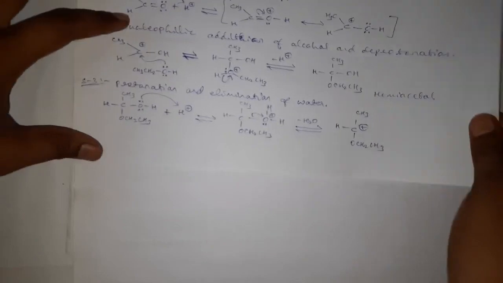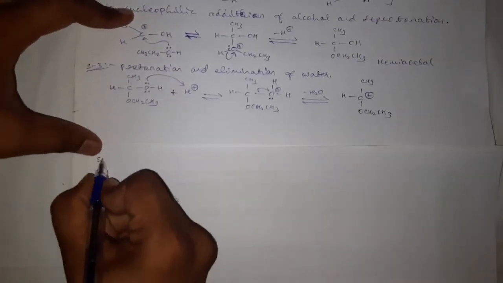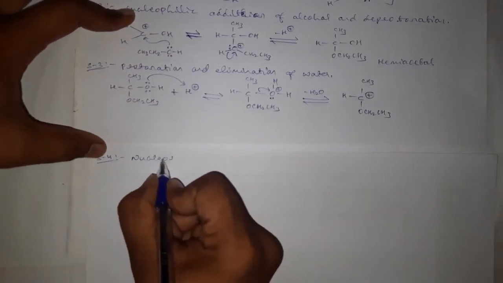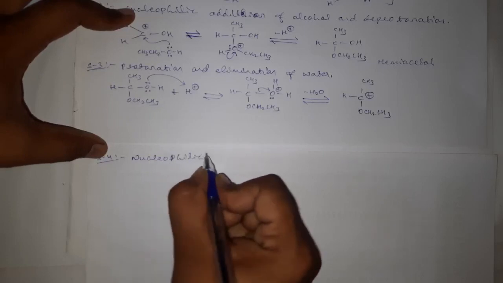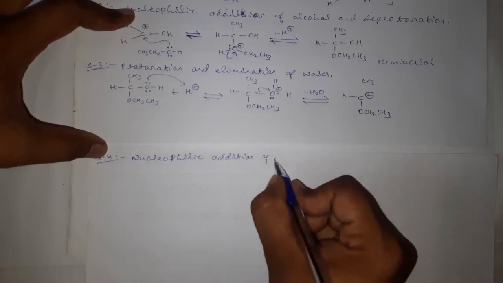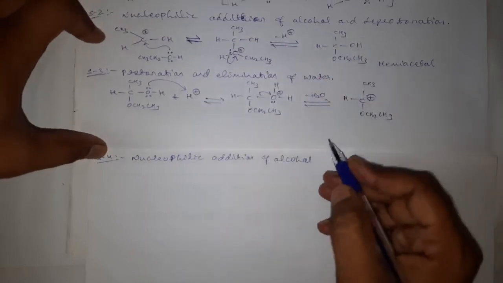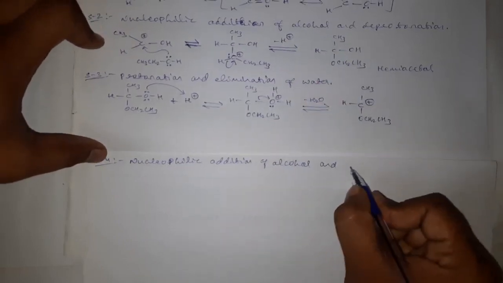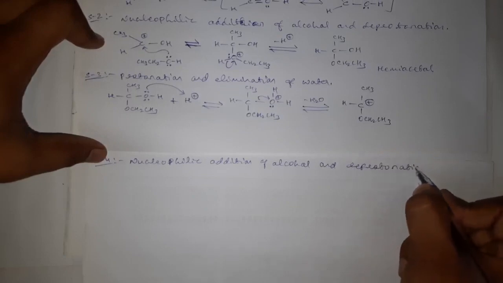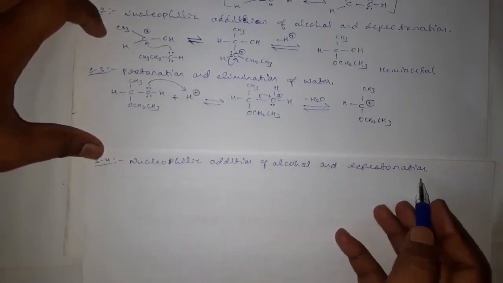And the next step, that is a fourth step. Step number 4 is what? Once again, nucleophilic addition of one more molecule of alcohol and deprotonation. Nucleophilic addition of alcohol and deprotonation.